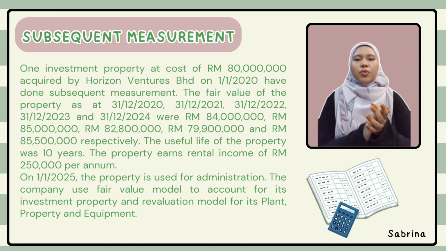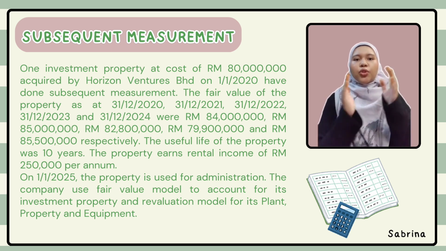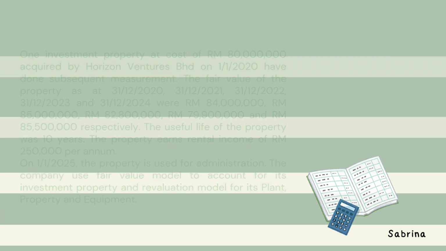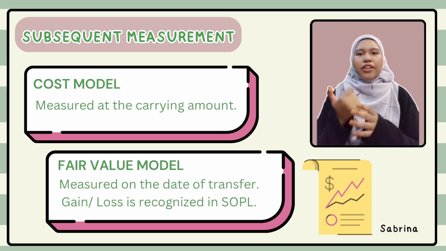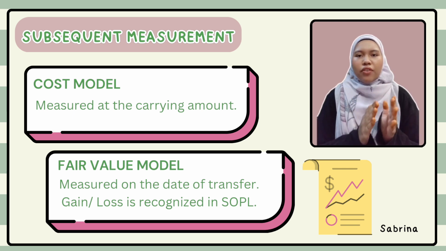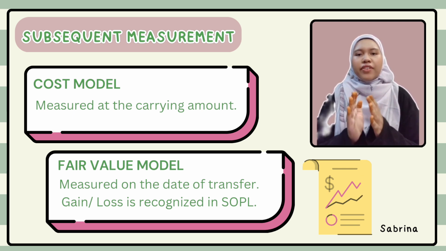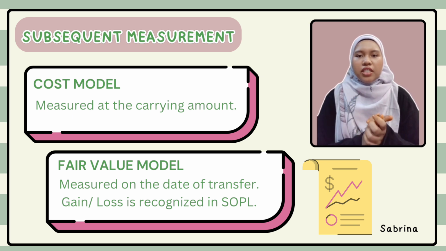This is the example of a situation containing subsequent measurement. The example consists of the transfer from investment property to property, plant and equipment, PPE. There are two methods to calculate, which are the cost model and the fair value model. For the cost model method, property in PPE will be measured at the carrying amount of the investment property. Second, for the fair value model, property will be measured at the fair value of the investment property on the date of transfer. Gain or loss after comparing the fair value and carrying amount is recognized in the statement of profit or loss, but this situation only contains the example of fair value model calculation.